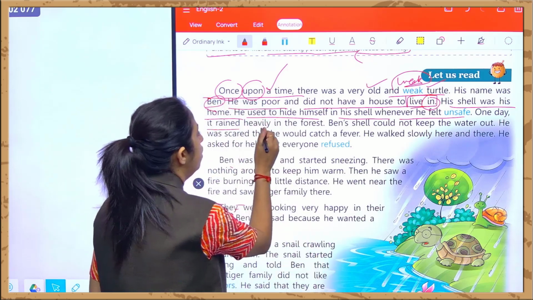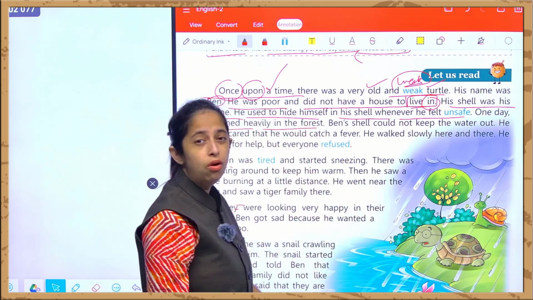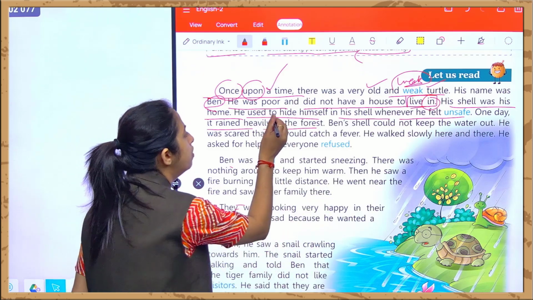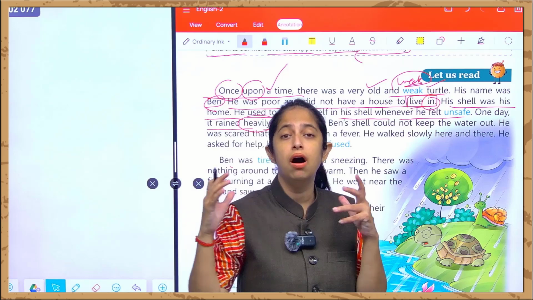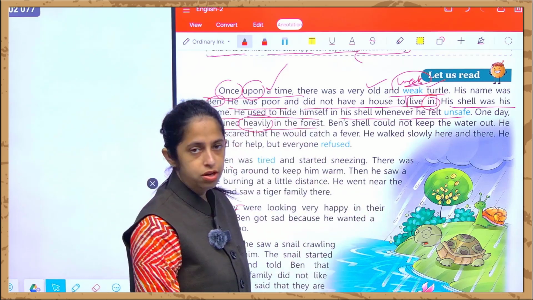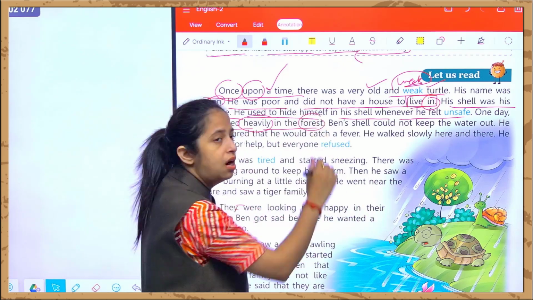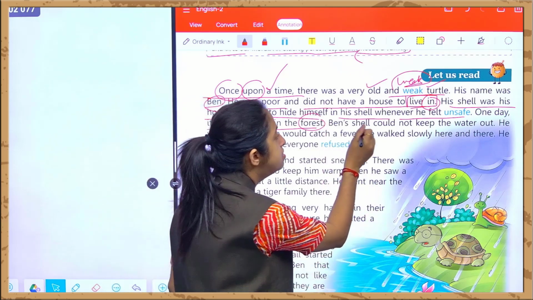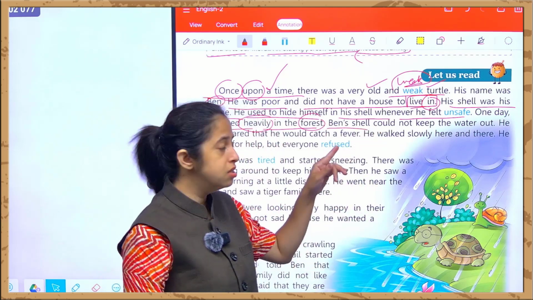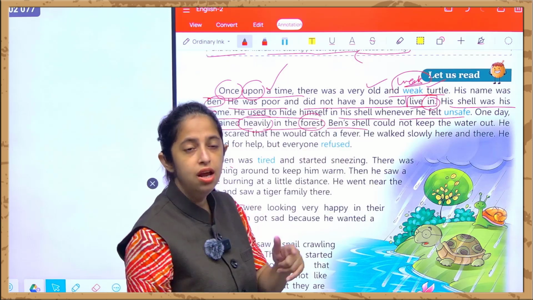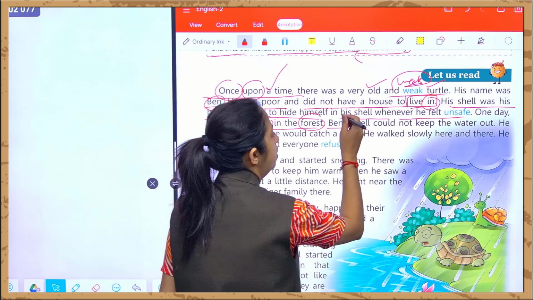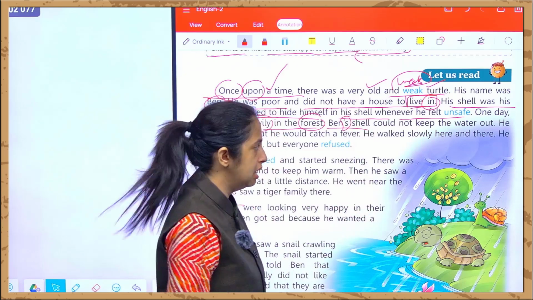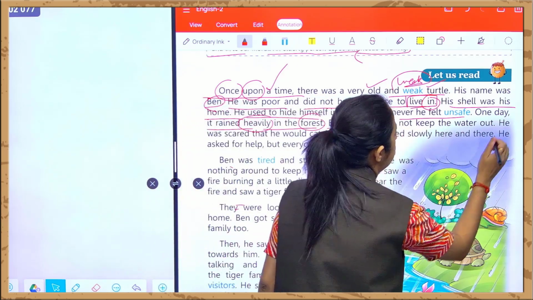And one day it rained heavily in the forest. As we can all see, there is a word written over here, heavily. Heavily means बहुत ही भारी भरकम बारिश होना in the forest. Forest is a place where animals are kept. Ben's shell. Now this is over here. This is Ben's shell. किसके बारे में बात कर रहे हैं? Ben's के shell के बारे में बात कर रहे हैं. That is why it is written over here apostrophe S.